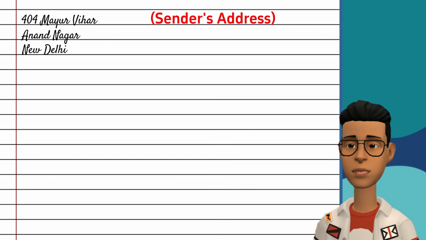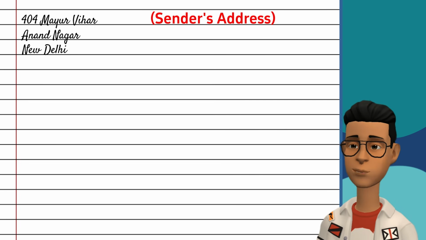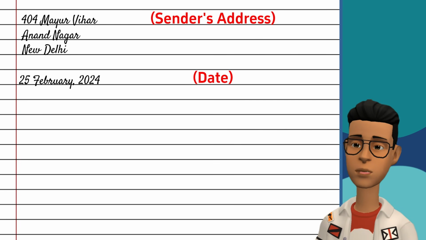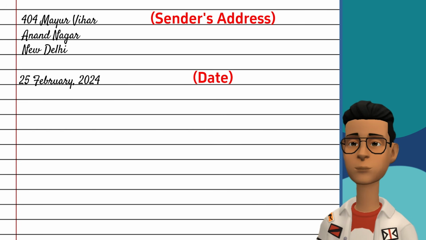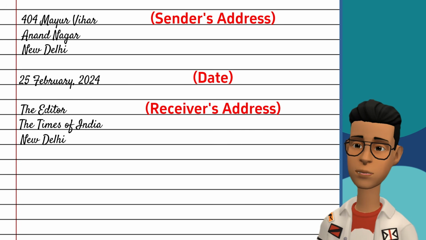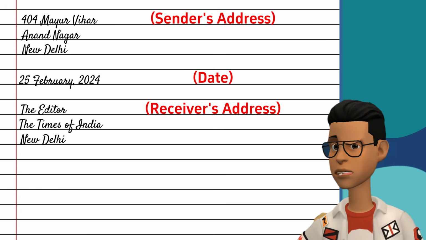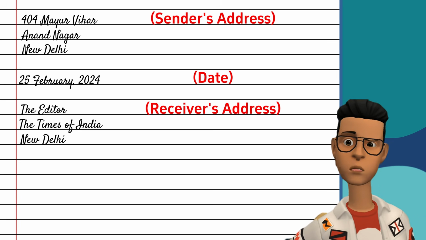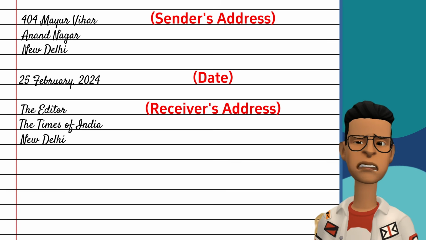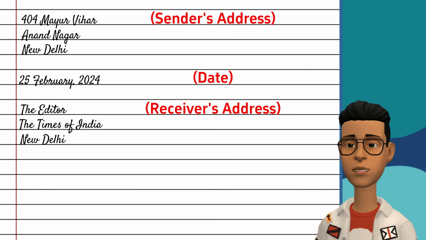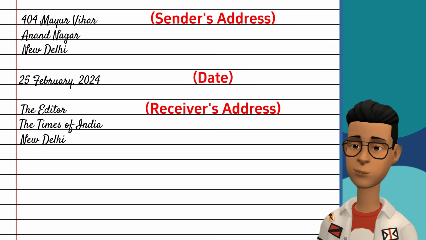The sender's address, in 2 or 3 lines, like this. Leave a line, and then, date, in the format, like this, the 25th of February, 2024. Then, the receiver's address. In the receiver's address, you have to write the designation of the receiver. In most cases, it is the editor. You can easily tell from the question who the receiver is. Then, the receiver's address, that is, in the case of editor, the newspaper name, then the city.